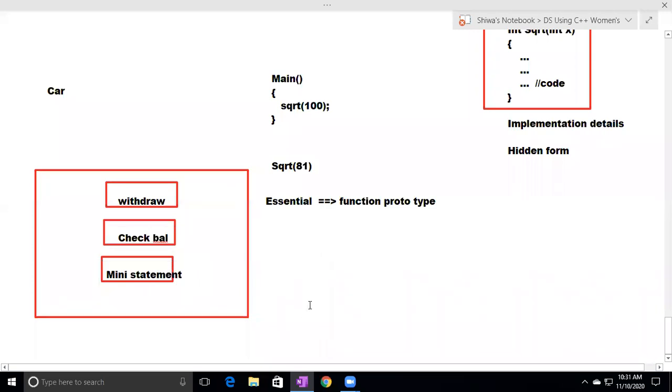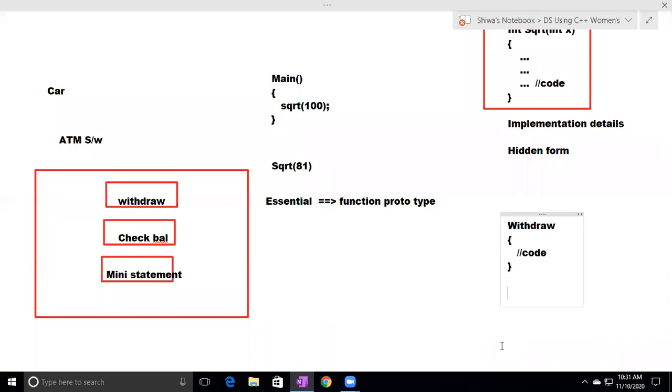After entering a valid PIN number in the ATM software, it displays this menu. Do you want to withdraw the money, or check the balance, or check the mini statement? So this screen will be displayed. If you want to withdraw the money, you click on withdraw. For withdrawing the money, they have written some code actually.